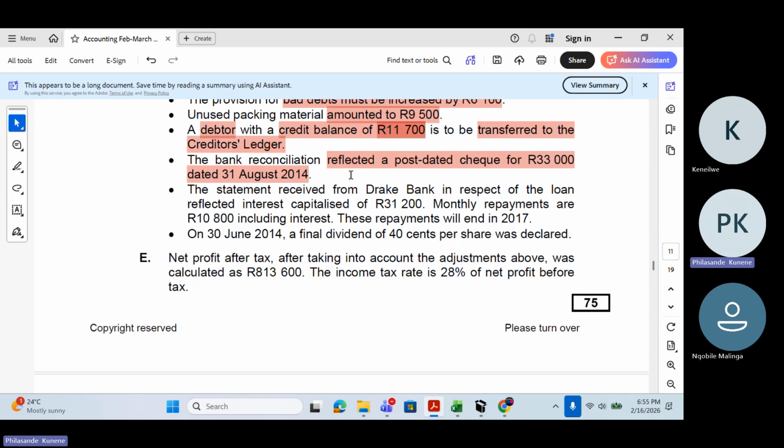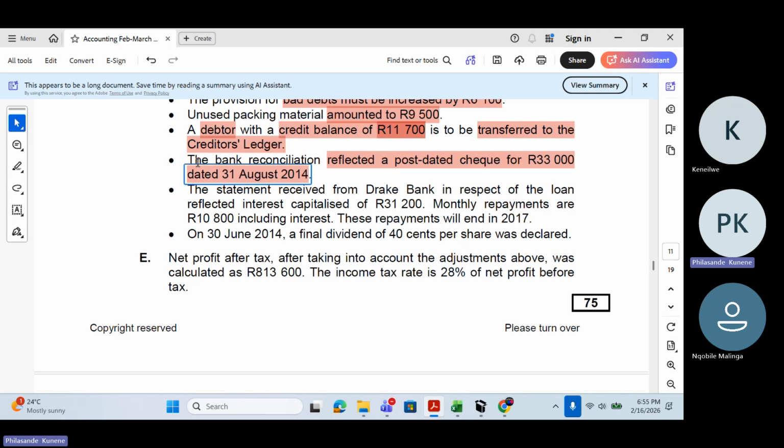It is not really late, but the time for it has not come. If I say you can only withdraw this check, since we are in February now, in June, a check dated June is a post-dated check because you cannot withdraw it until June arrives. That is a post-dated check.